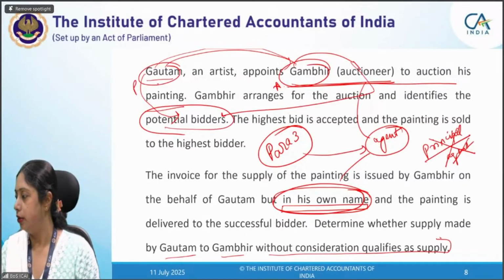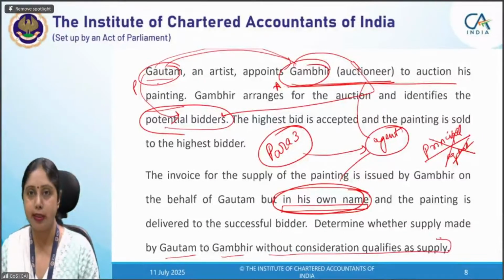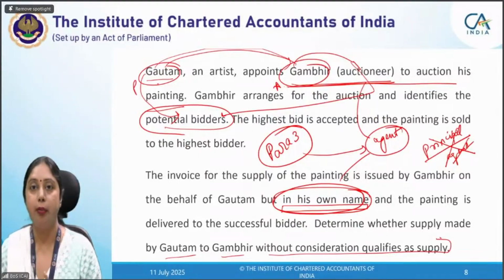Okay. Yes, Shifimul, you are right. You have understood the concept correctly. So if an invoice is made in the agent's name, there is deemed supply. Yes, the agent in his own name. So the agent has to make the supply in his own name. Anil Golti, yes, treated as supply, as it is clearly an agent as per para 3, but he becomes an agent only when he issues the invoice in his own name.